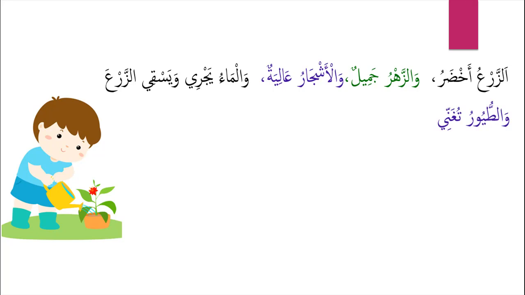وَالطُّيُورُ تُغَنِّي, and the birds are singing. Look at tughanni here. Tughanni here is a singular verb, but at-tuyur is a plural noun. Why are we using a singular verb for a plural noun? It's because the plural noun is a non-intelligent broken plural. At-tuyur is a broken plural because it does not follow a regular pattern of forming plurality, such as adding waw and nun to the end of a noun.